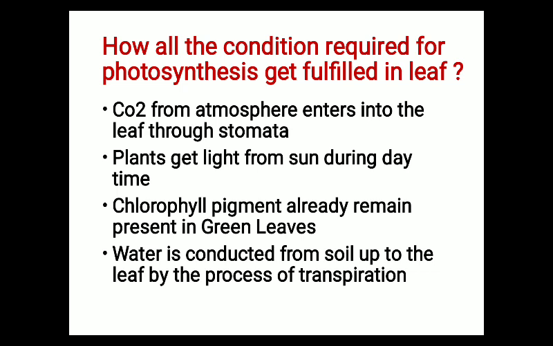CO2 from the atmosphere enters into the leaf through stomata. We all know that CO2 is present in our atmosphere, so directly through the stomata it enters into the leaf. Plants get sunlight from the sun during the daytime, and the chlorophyll pigment is already present in green leaves, and water is conducted from the soil up to the leaf by the process of transpiration. So this is how all the conditions get fulfilled in the leaf.